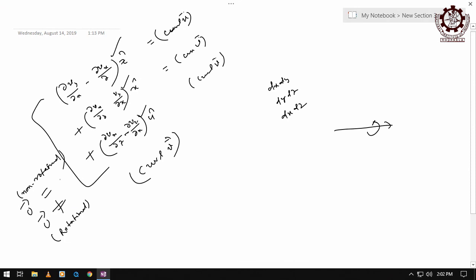Same thing, right? So if you find these values at that point, then you can know whether it is a zero vector or a non-zero vector. You have to calculate these values at that point, then you will know whether it is a zero vector or a non-zero vector. Then you can tell whether there is circulation at that point of that vector field or not, right? Whether the vector field is circulating at that point or not.